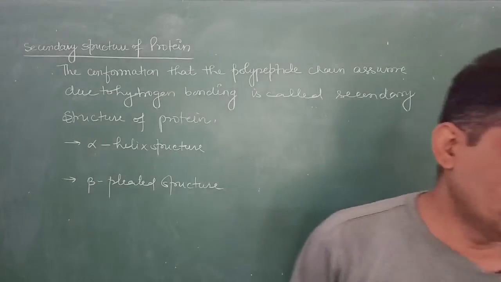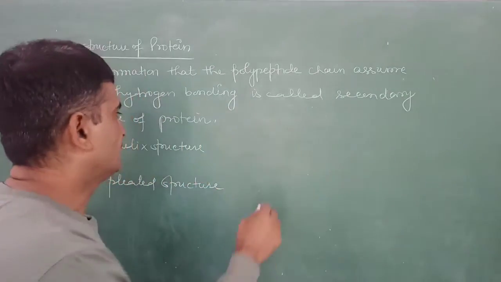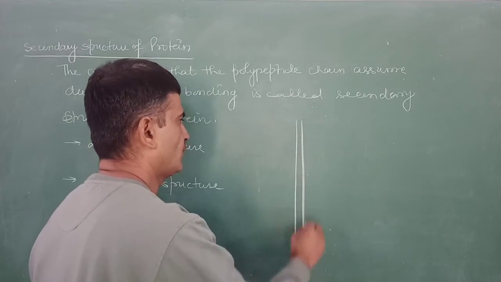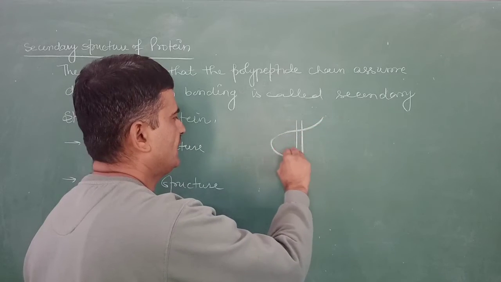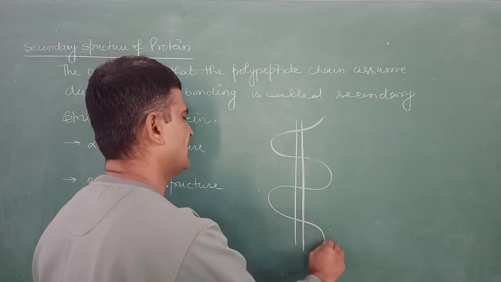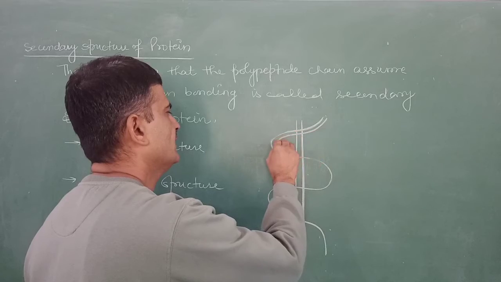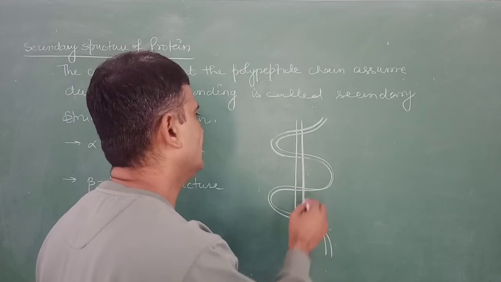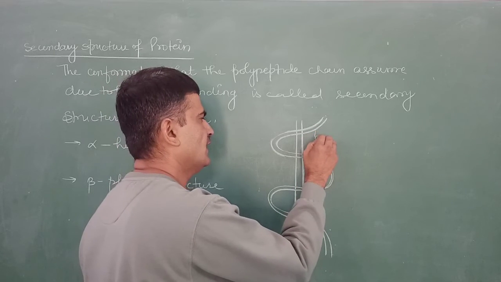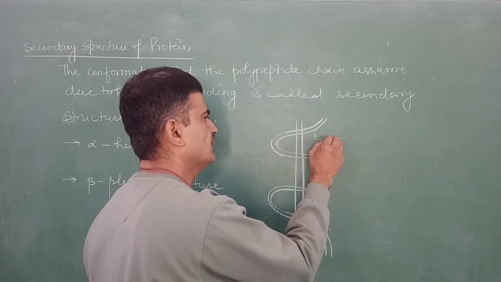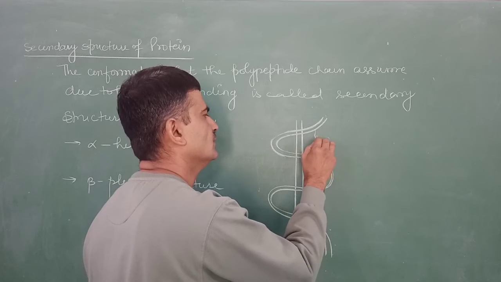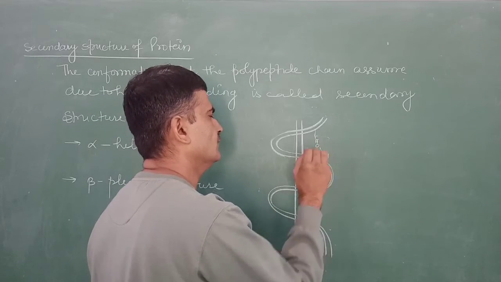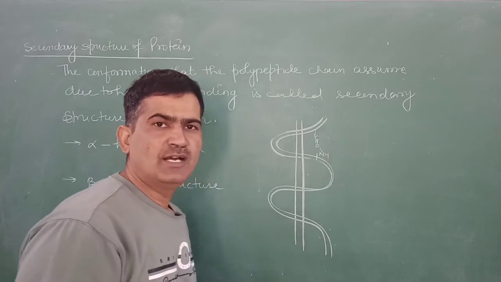In the alpha helix structure, the polypeptide chain is coiled around a central axis, just like this. Every first and fourth amino acid is joined together by means of hydrogen bonding.